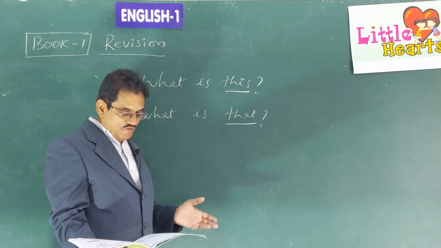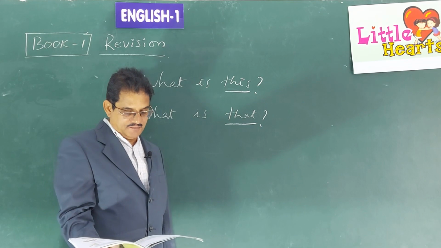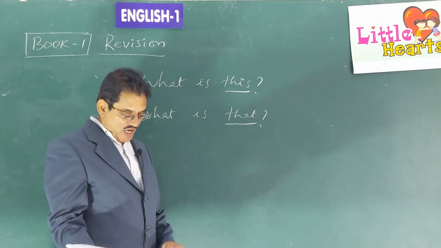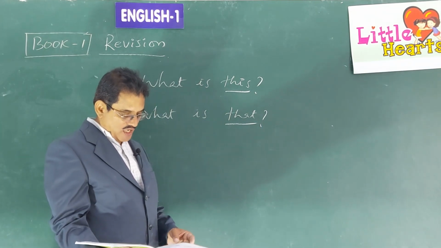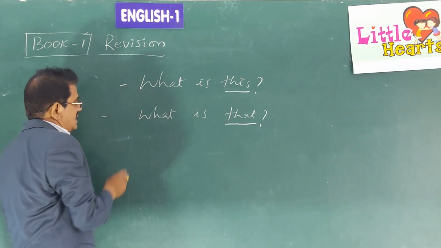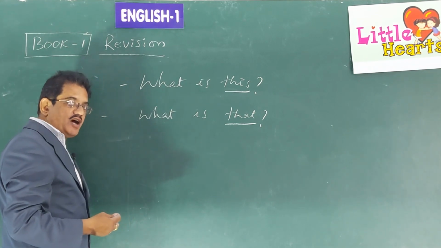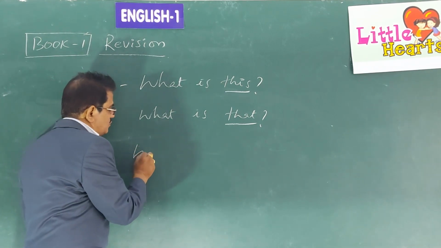So now we have to frame the questions and also answers by looking at the pictures. Okay, children? We have to frame questions. Now, second, there is a picture given there. What is the picture there? A picture of a cat is given. So, is it near to us or far away? Near. So, we write, what is this?